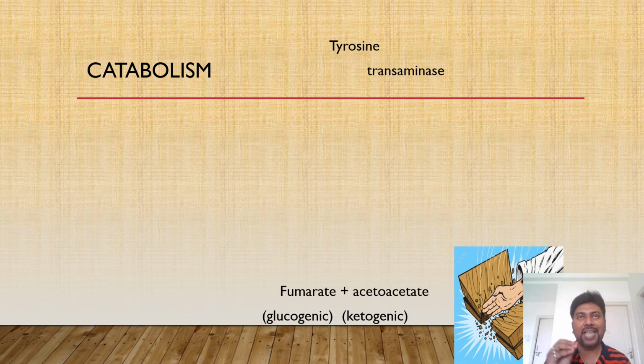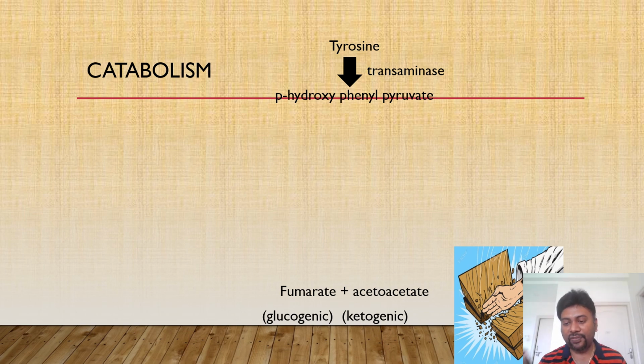When you see the structure of tyrosine, it is nothing but a phenylalanine with an extra hydroxyl group. So it can also be called para-hydroxyphenylalanine. Now from this alanine, if you remove an amino group, it will be converted to pyruvate. So tyrosine, by the action of tyrosine transaminase, will be converted to para-hydroxyphenyl pyruvate. From the alanine part, the amino group is removed and it is converted to pyruvate. So it forms para-hydroxyphenyl pyruvate.